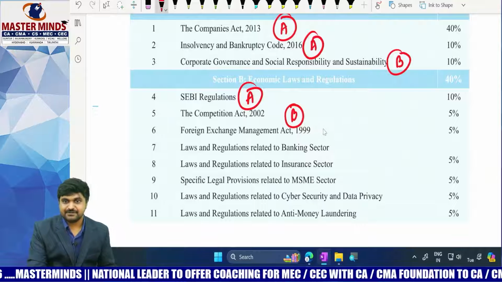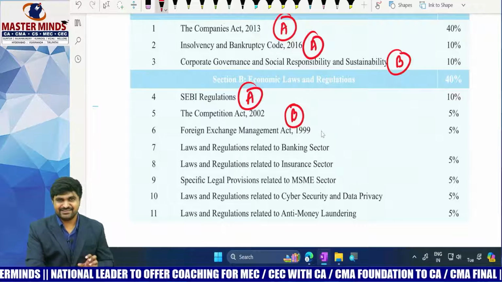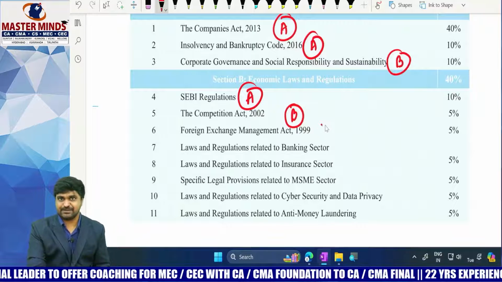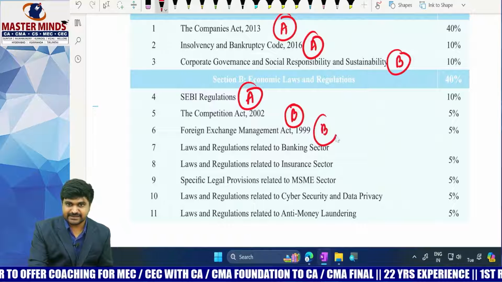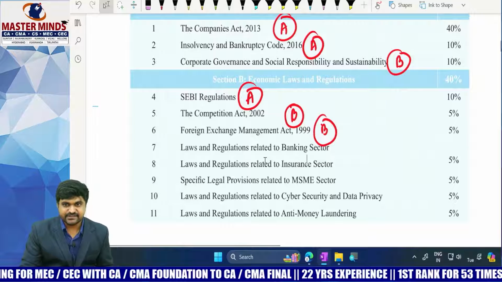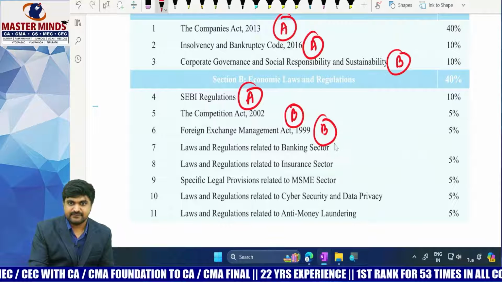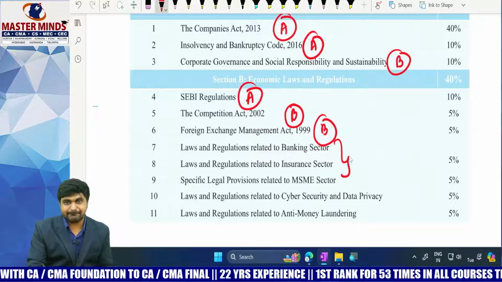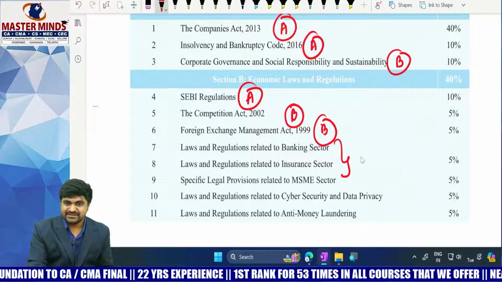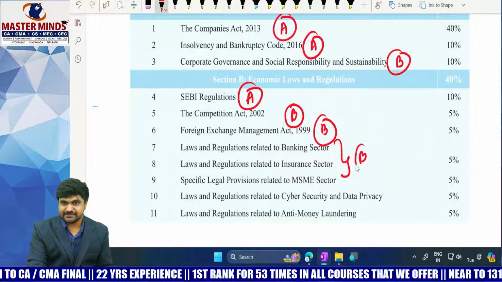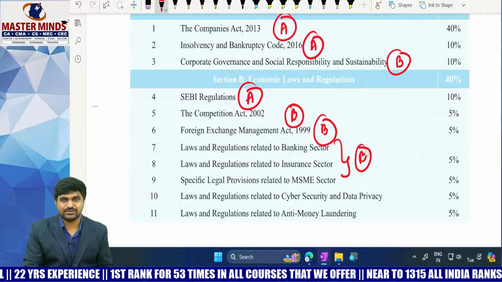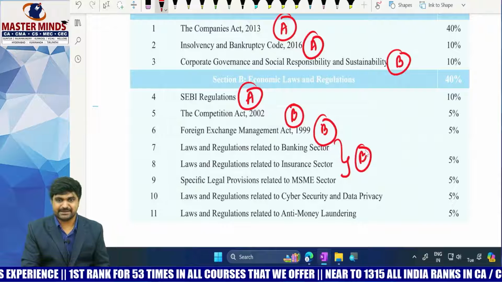And FEMA. Lots of content is involved here, and it is not so easy to remember the content. Moreover, its weightage is also 5%. That's why this is also B category. Next one, banking sector related laws as well as insurance sector related laws. These two chapters combined provide only 5%. So that's why this is also classified as B category. Why B category? Why not C category? Because it will take less time to read those two chapters. That's why I am providing B category.